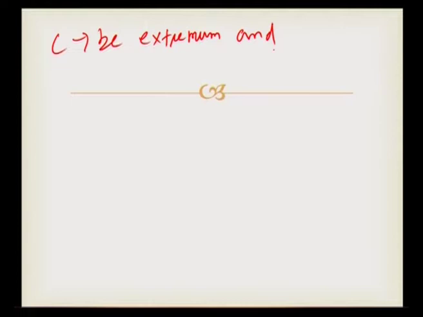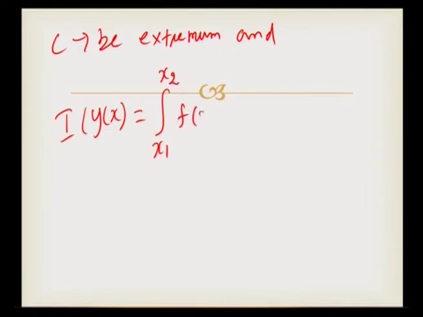The value of the functional is given by I of y of x is equal to integration between x1 and x2 f of x comma y comma y dash dx. Keep this as equation 1. This is the value of the functional I, where the value of the functional is extremum along the curve.